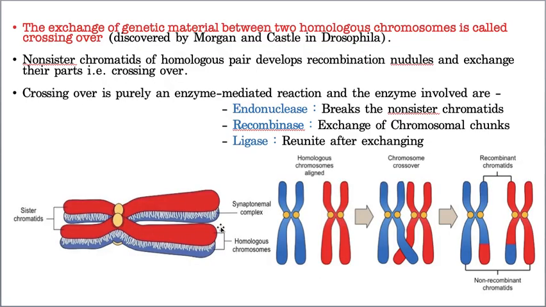Point number two: crossing over, that means exchange of the genetic material between two homologous chromosomes. And point number three: crossing over is an enzymatic process, and these are the enzymes that help in crossing over. Hope you understood all three points of Pachytene.